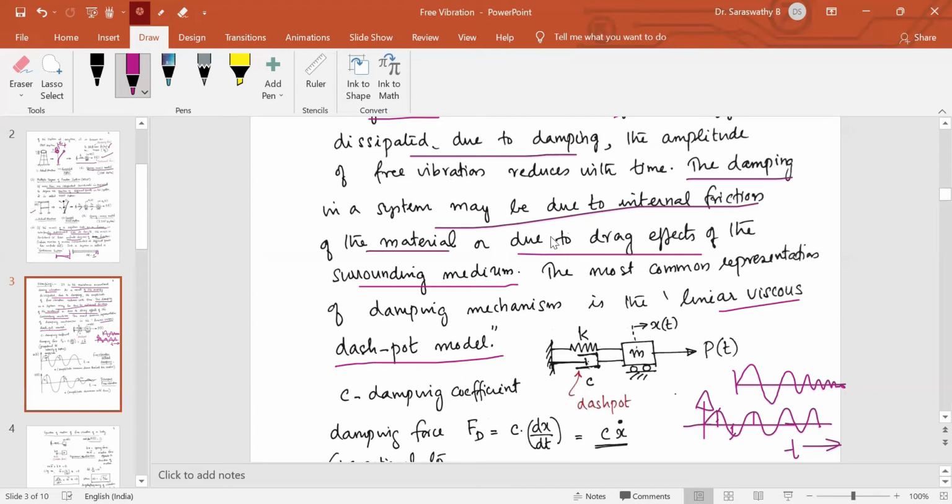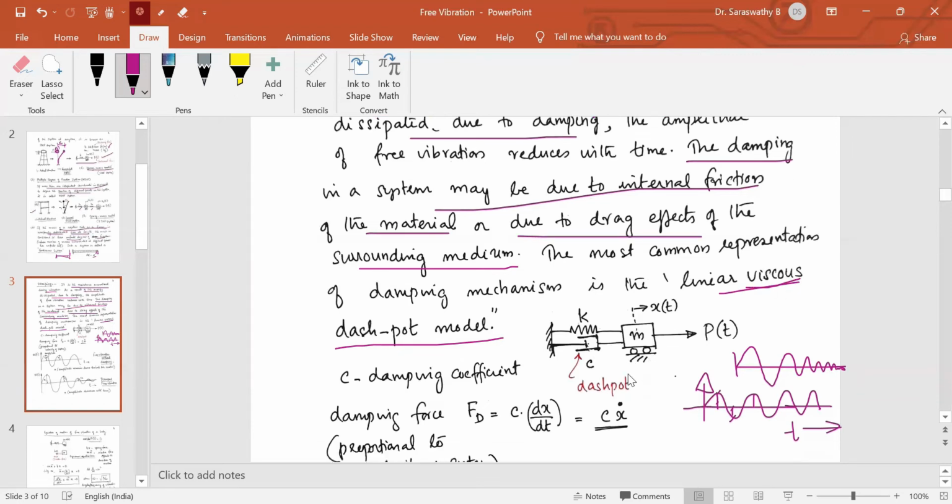The damping is usually represented by a dashpot. In the system, if we consider the damping also, initially we have seen a spring and a mass alone. Now we will be introducing a dashpot. Dashpot means inside a cylinder, some liquid is there and a piston is moving inside the cylinder. This is called the dashpot mechanism. In viscous damping, there are different types of damping. We need not go into those details at this first year level.